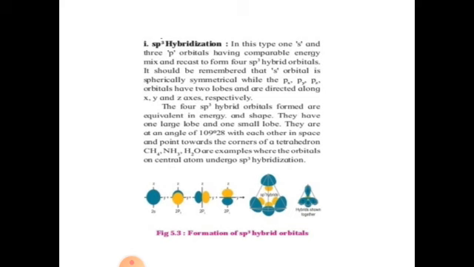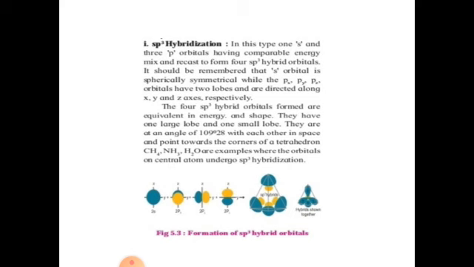The four sp3 hybrid orbitals formed are equivalent in energy and shape. They have one large lobe and one small lobe. They are at an angle of 109 degrees 28 minutes with each other in space and point towards the corners of the tetrahedron. Methane, ammonia, water are the examples where the orbitals on the central atom undergo sp3 hybridization.